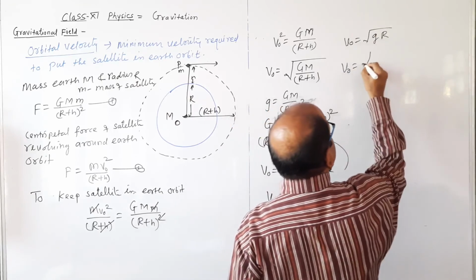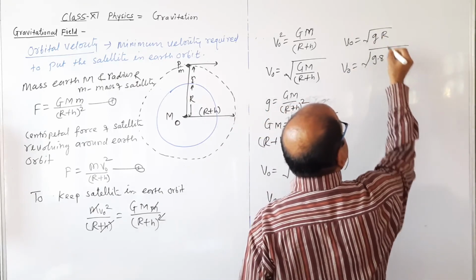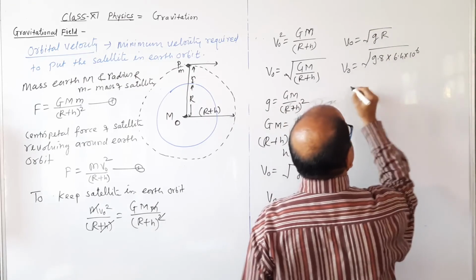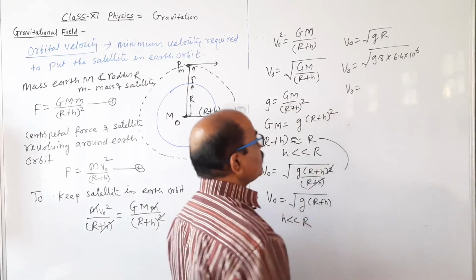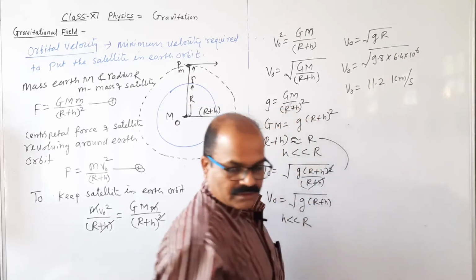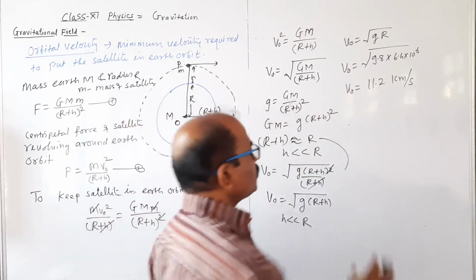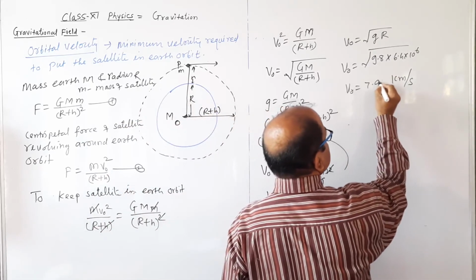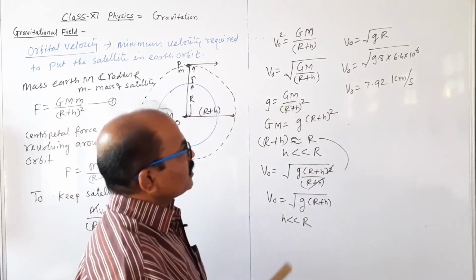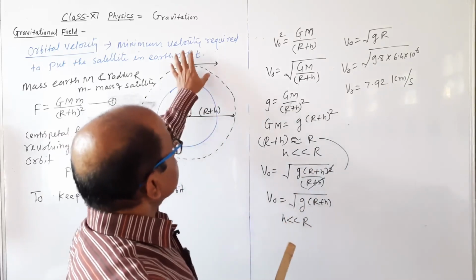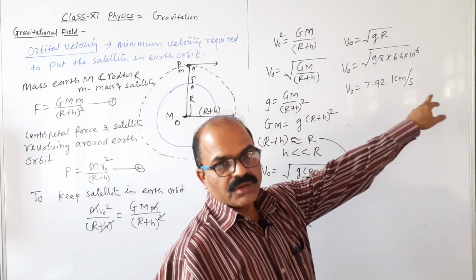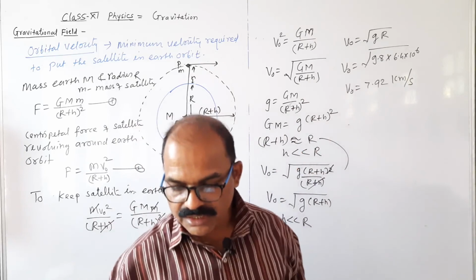अगर इसका वैल्यूज रखते हैं 9.8, g का वैल्यू ग्रेविटी and radius r 6.4 into 10 raised to 6, then vo this value will become, not 11.2, this is 7.92 kilometer per second. So this is the orbital velocity. To keep the satellite in earth orbit, the minimum velocity 7.92 kilometer per second is required to keep the satellite in a earth orbit.